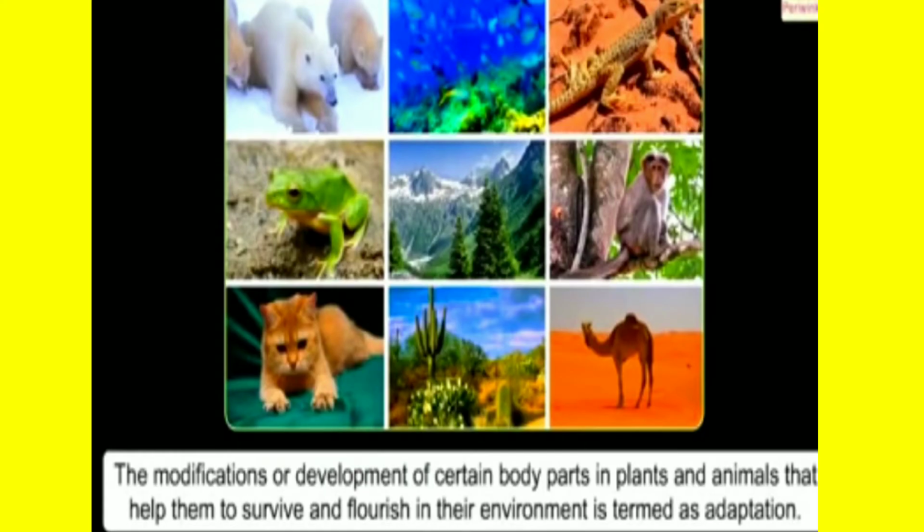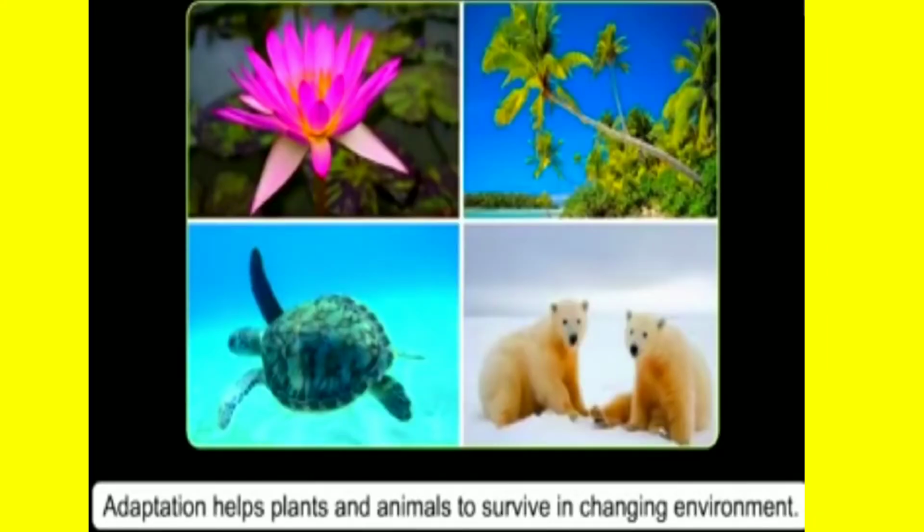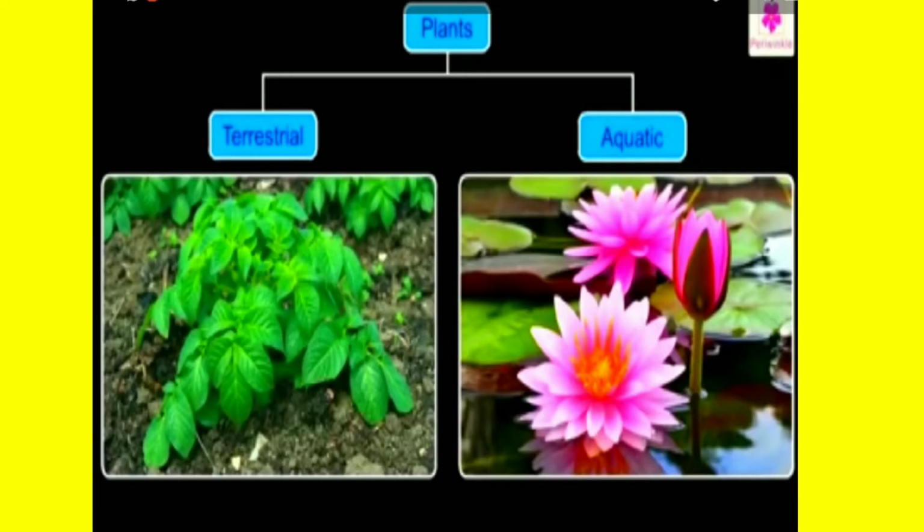The modification or development of certain body parts in plants and animals that help them to survive and flourish in the environment is termed as adaptation. Adaptation helps plants and animals to survive in a changing environment.